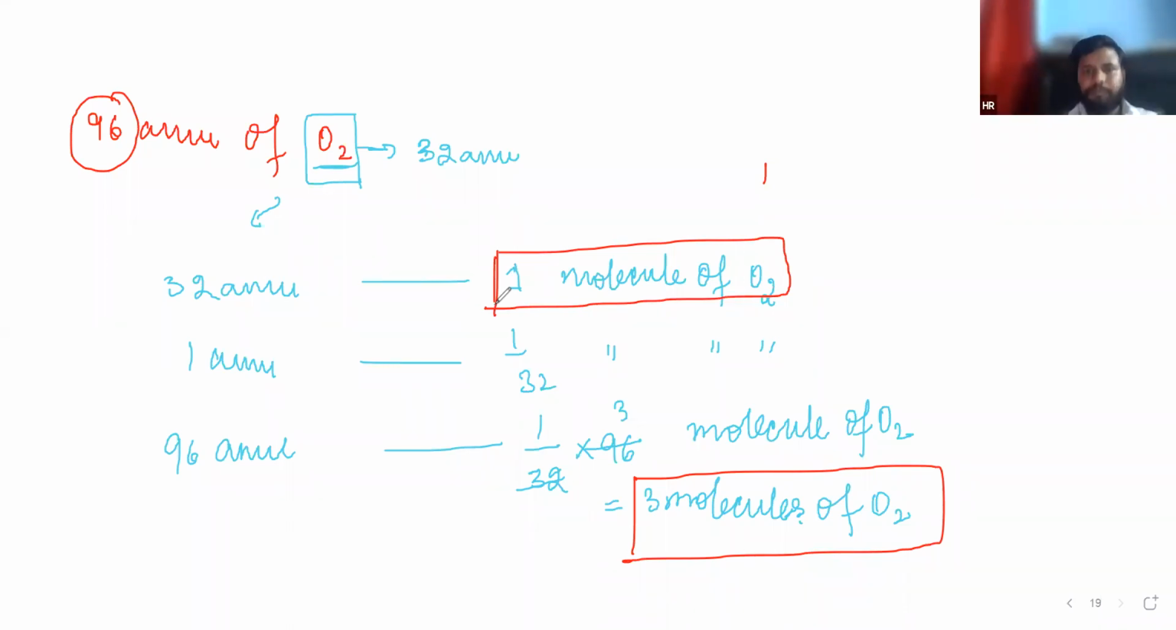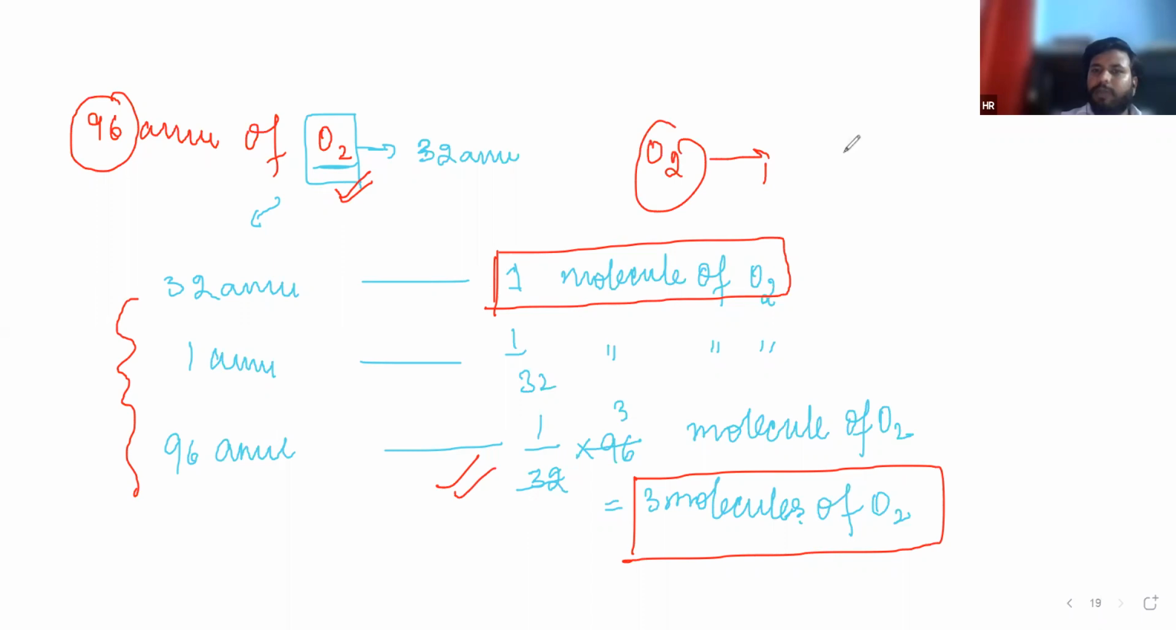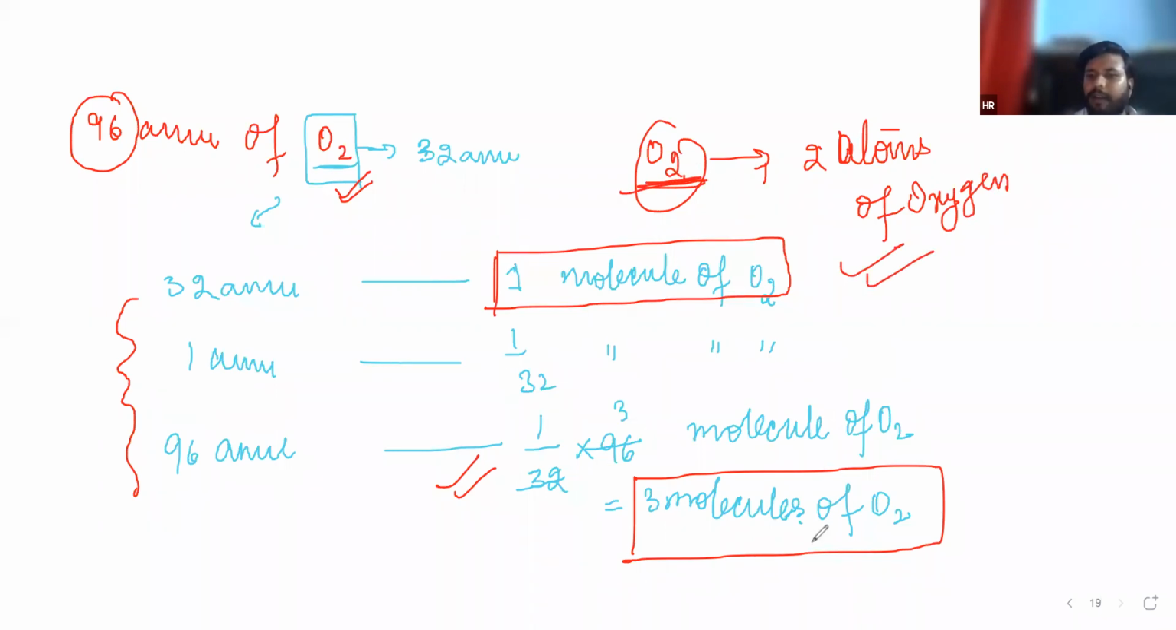Concentrate here. Here the molecule is given. That's why we are finding the number of molecules. We cannot find the number of atoms directly. We just have to find the number of molecules, and see how many atoms are present in a molecule and how many molecules we have. Just see, in an O2 molecule, 2 atoms of oxygen are present. In 1 molecule of O2, 2 atoms are present. So in 3 molecules of O2, how many atoms are present?